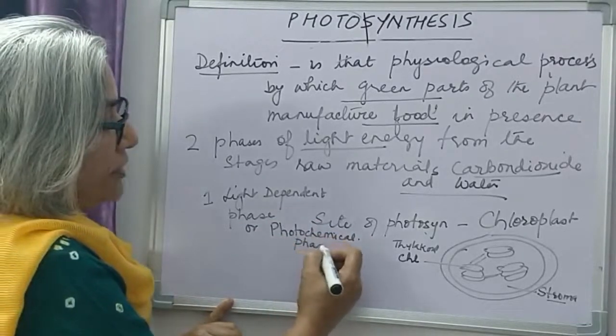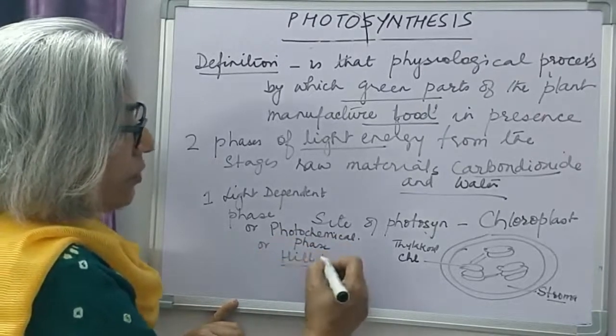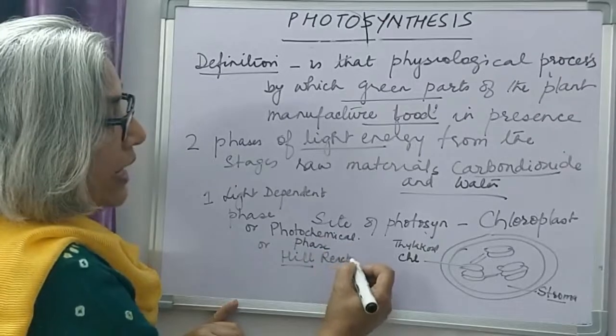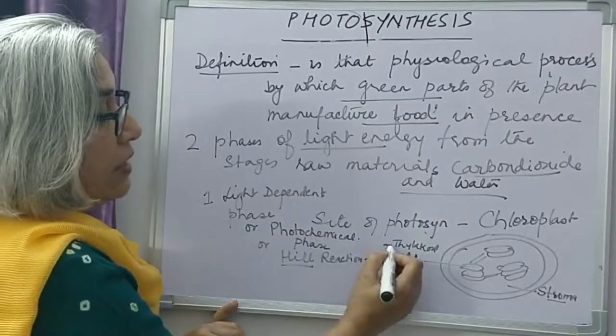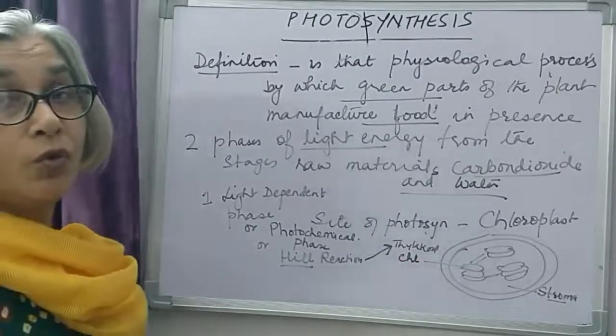Named after the scientist who discovered it, it is also called Hill reaction. This occurs in the thylakoid of the chloroplast.